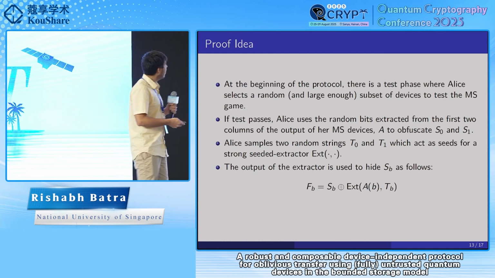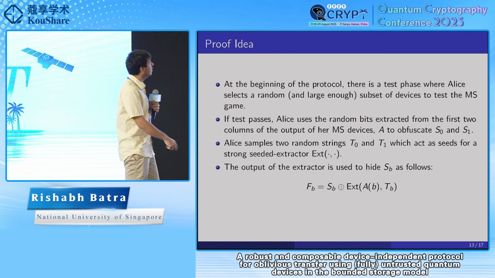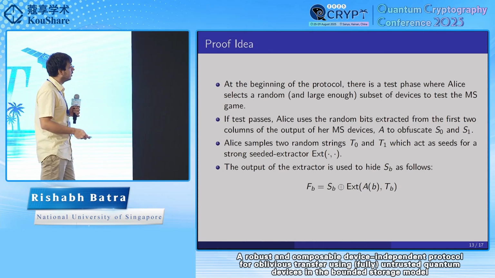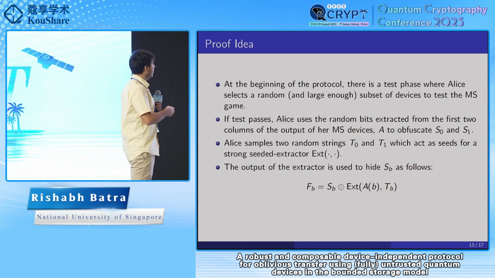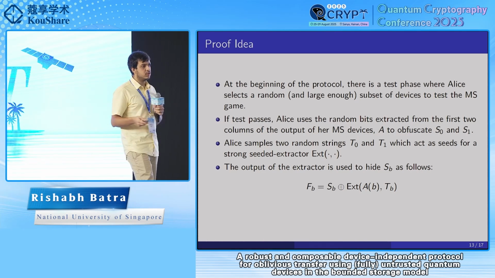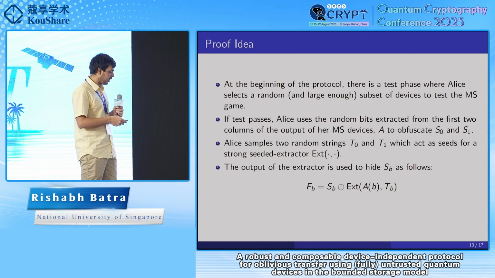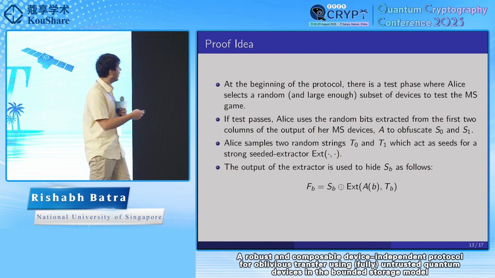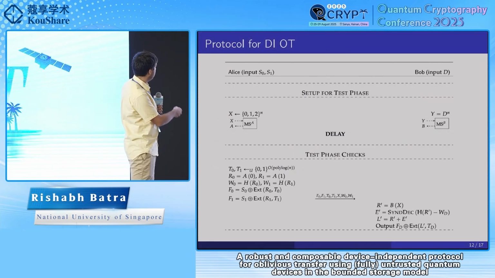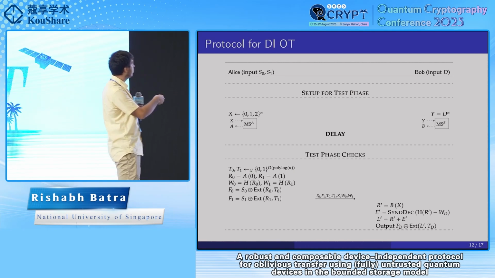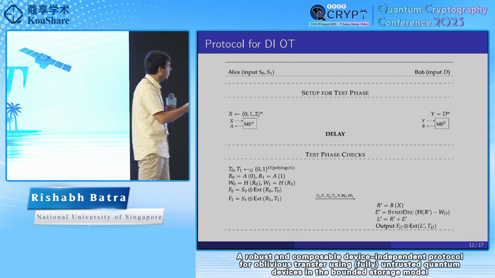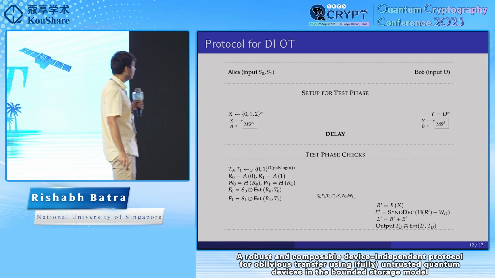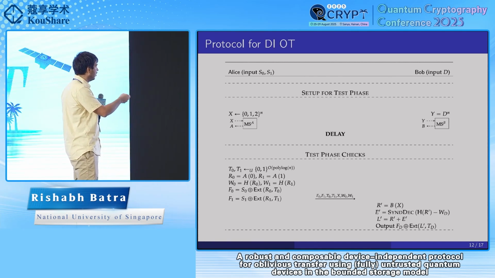So at the beginning of the protocol, there's a test phase where Alice selects a random and large enough subset of devices to test the magic square game. If the test passes, Alice uses random bits from the first two columns of the output of her magic square devices to obfuscate S0 and S1. So A0 and A1 represent the first two columns of the output of Alice, and she uses those to do a one-time pad.